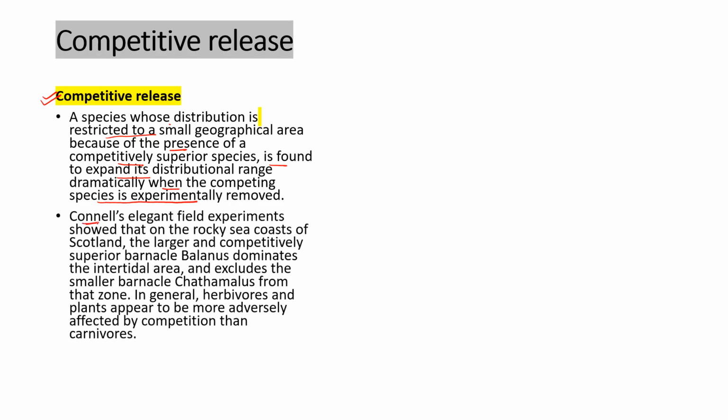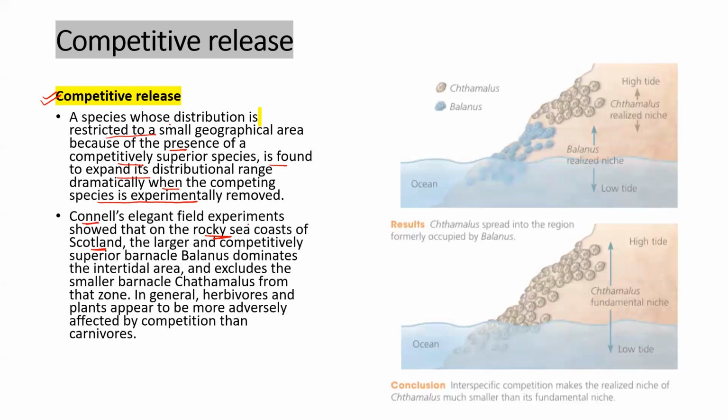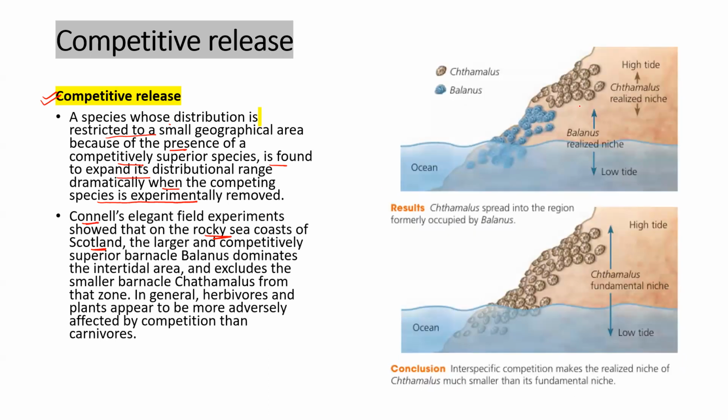Connell has done the work on the rocky sea coast of Scotland, and he found that two types of barnacles are there. See the diagram. Two types of barnacles are there. One is Balanus. You can see here, one is Chthamalus.